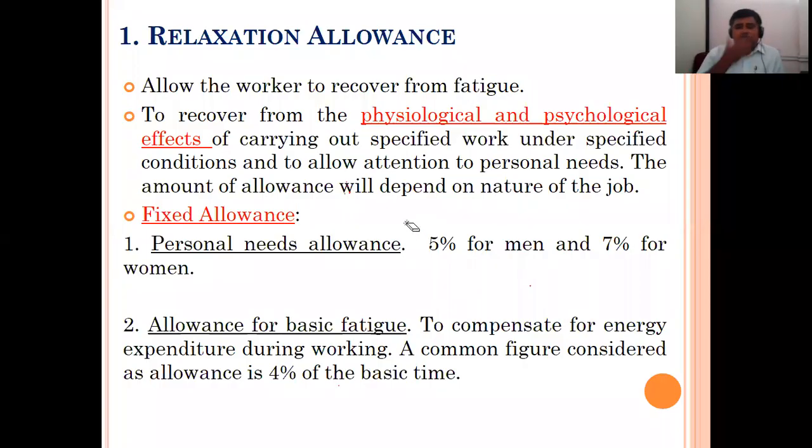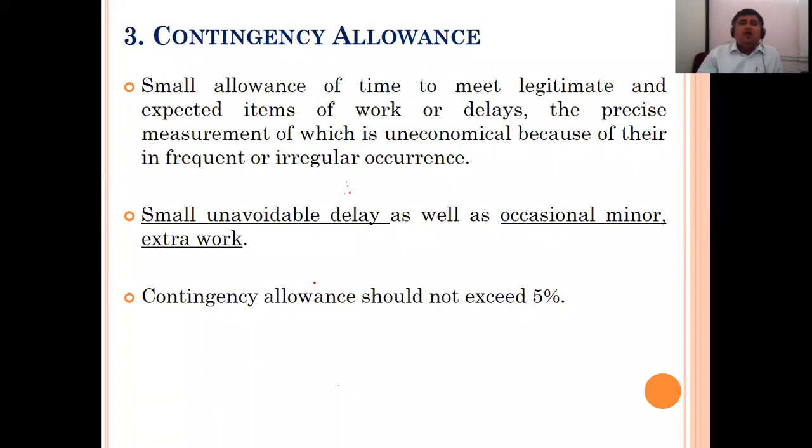So these are the two allowances which come under relaxation: personal need allowance and allowance for fatigue. Then the next one is the contingency allowance, a small allowance of time to meet legitimate and expected items of work or delays, the precise measurement of which is uneconomical because of their infrequent or irregular occurrence.